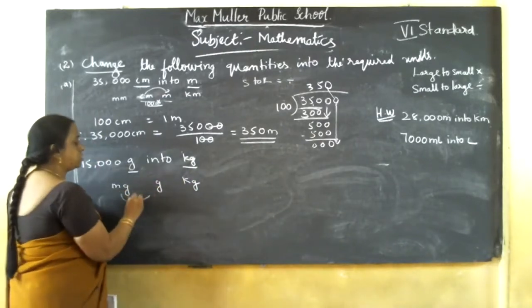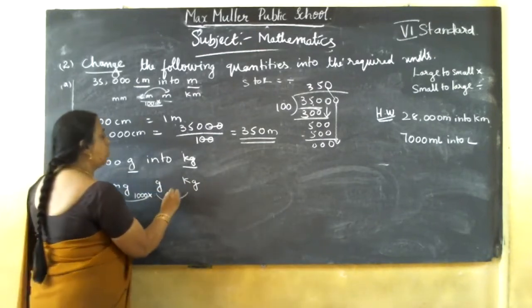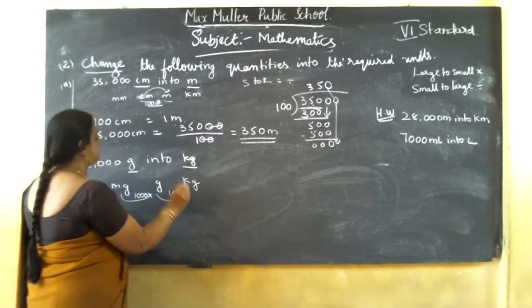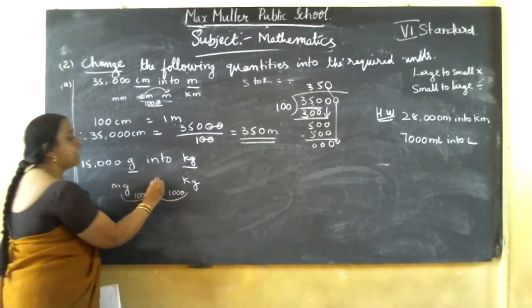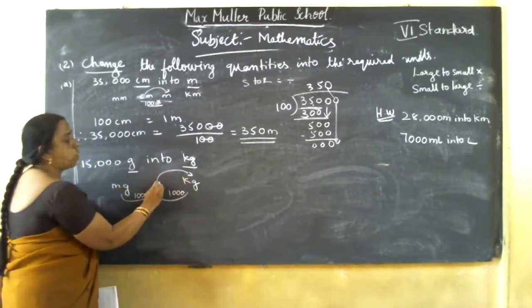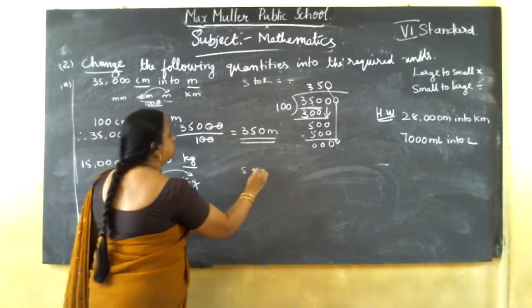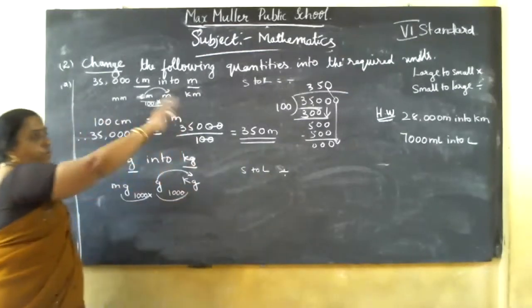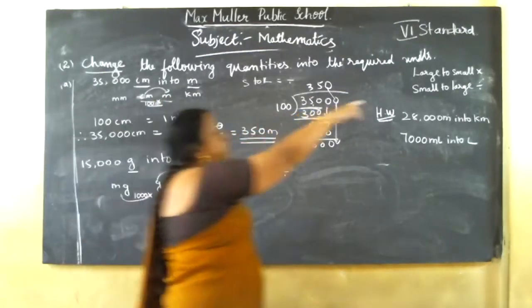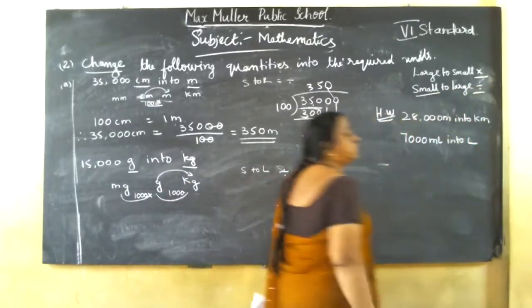So here, 1000 mg equal to 1 gram, and 1000 grams is equal to 1 kg. You know that. So which unit to which unit should you convert? Gram to kg. So smaller unit to larger unit. Small to large means what should you do? Divide. Keep that in your mind. That is why I wrote here: larger unit to smaller unit, multiply. Small unit to large unit, divide.